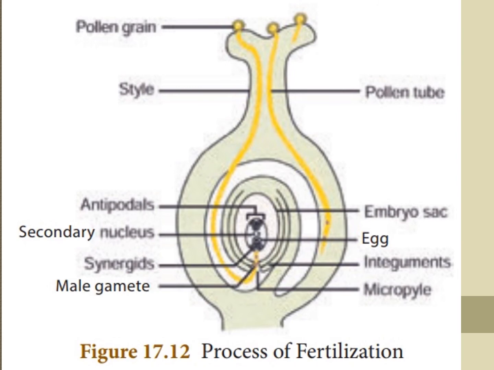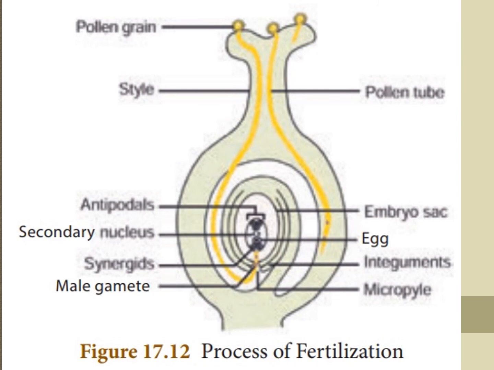One sperm fuses with the egg to form the diploid zygote. The other sperm fuses with the secondary nucleus, triple fusion, to form the primary endosperm nucleus. It is triploid in nature.